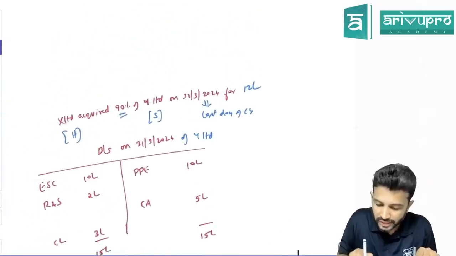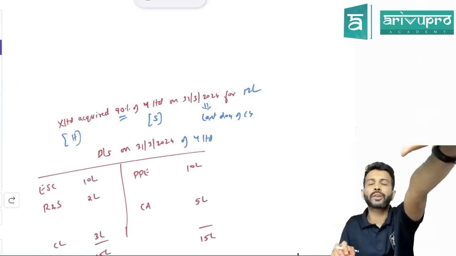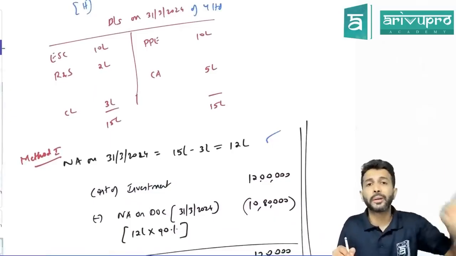Okay, cost: they purchased 90% shares in Y Limited for 12 lakh rupees, assumption. So how do you get goodwill again? What is the first component? Cost of investment, 12 lakh, taken up. Okay, then what do you reduce, sir?